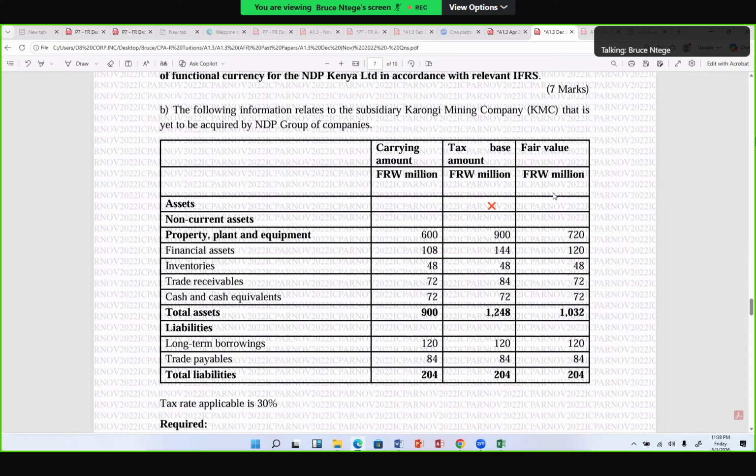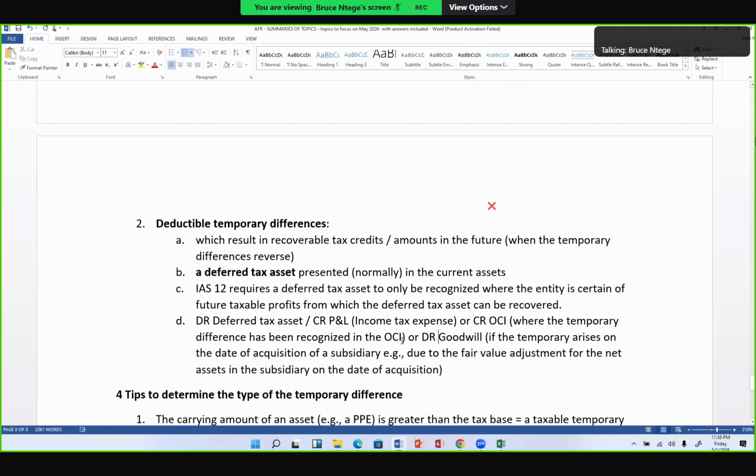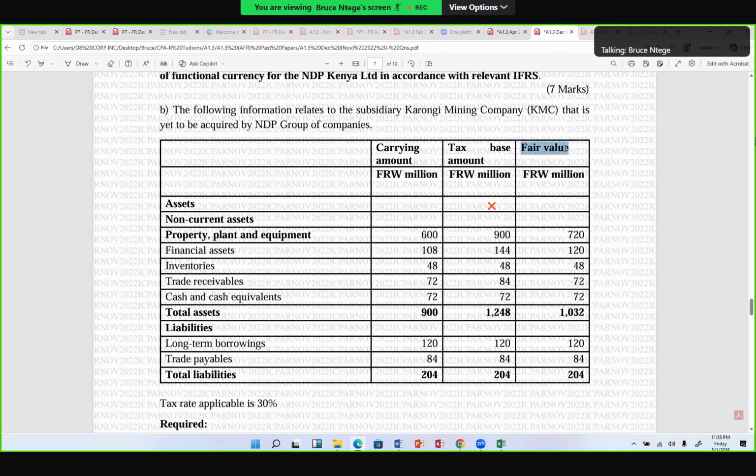Remember, we said the temporary difference on the date of acquisition is caused by fair value adjustments. So we focus on the fair value side, as there should be a fair value adjustment that has brought it up. So go by the fair values of these assets and liabilities on the date of acquisition, not the carrying amounts.